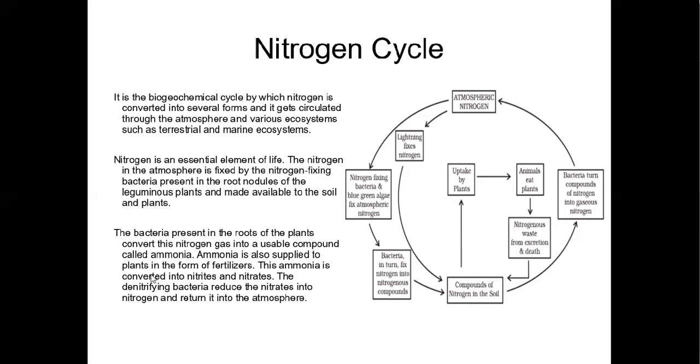Ammonia is also supplied to plants in the form of fertilizers. The ammonia is converted into nitrites and nitrates. The denitrifying bacteria reduce the nitrates into nitrogen and return it into the atmosphere. Especially Rhizobium and blue-green algae are responsible for this and are referred to as nitrogen-fixing bacteria.